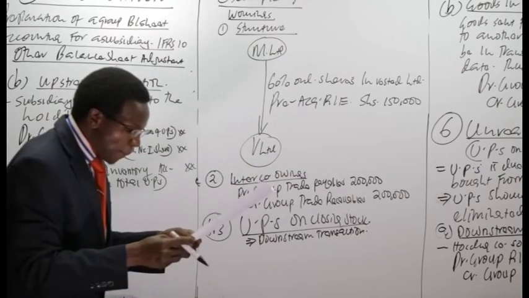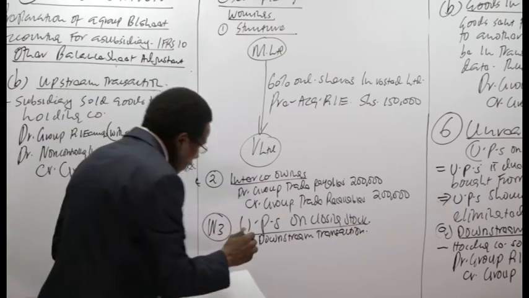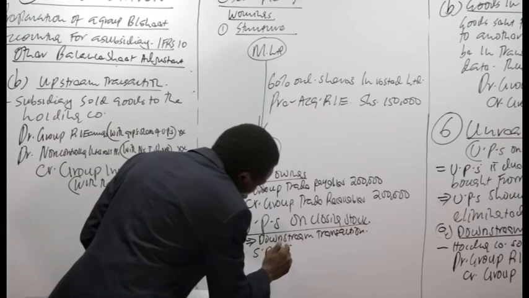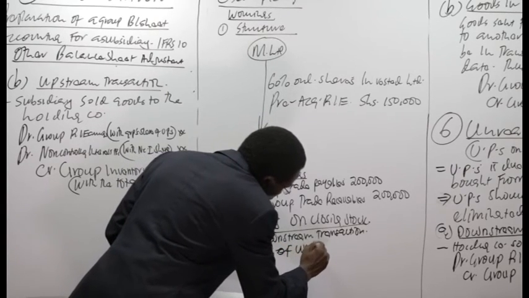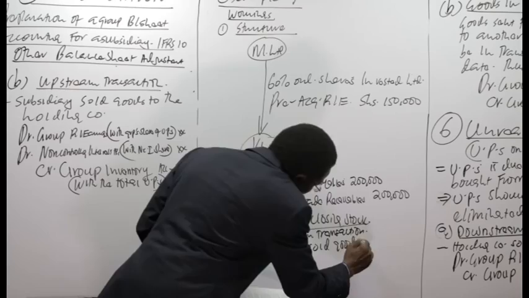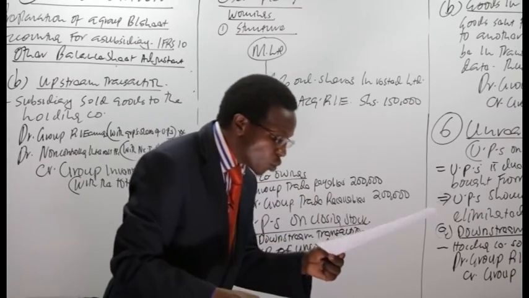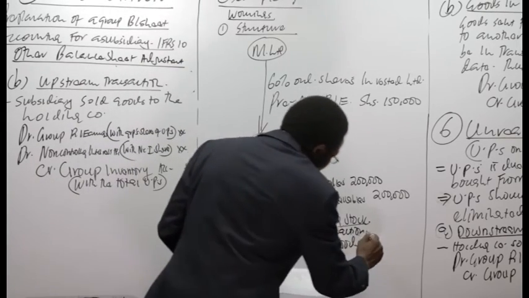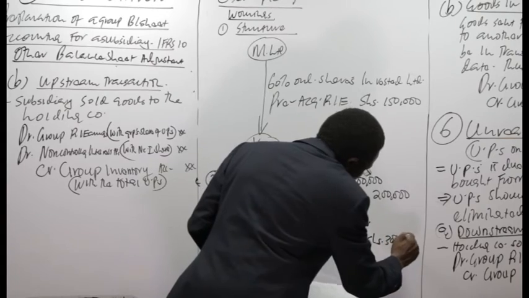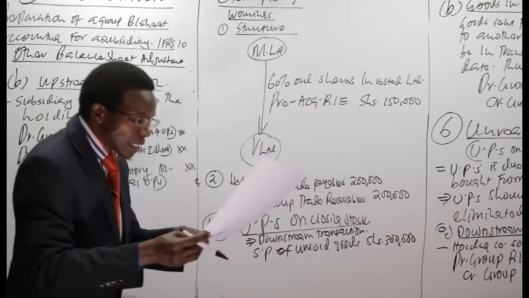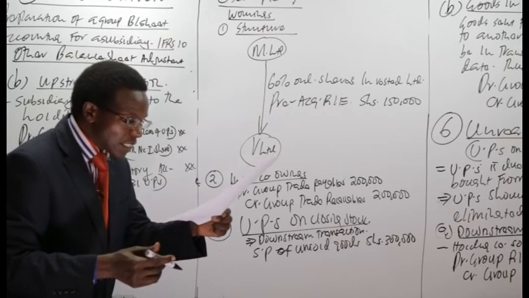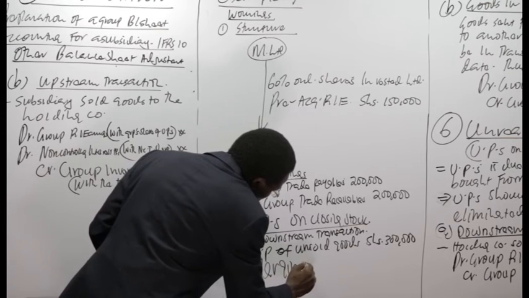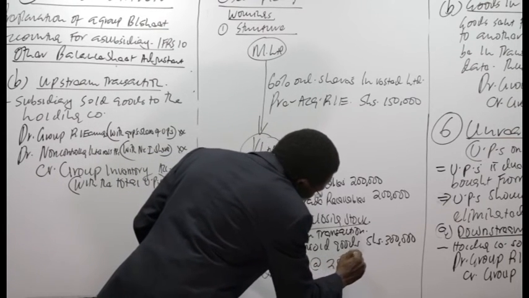Apart from that, the selling price of these goods, the selling price of unsold goods, we have been told that the whole of these goods had not been sold because they were included in the stocks of Vested Limited. So it is shillings 300,000. We have been told that they sell goods at a margin. So the margin we have been given is 25%.